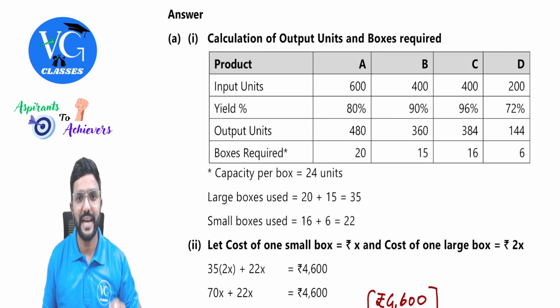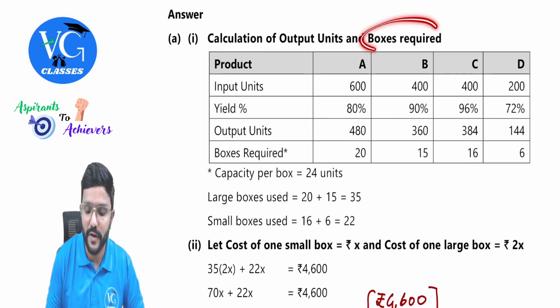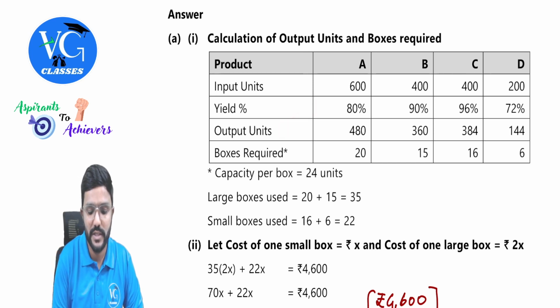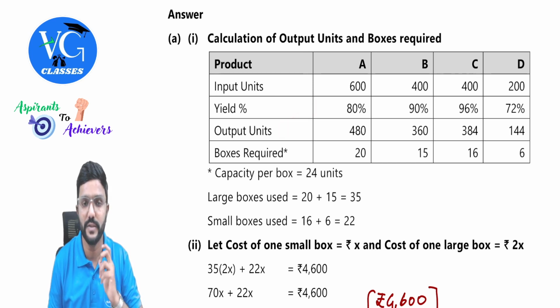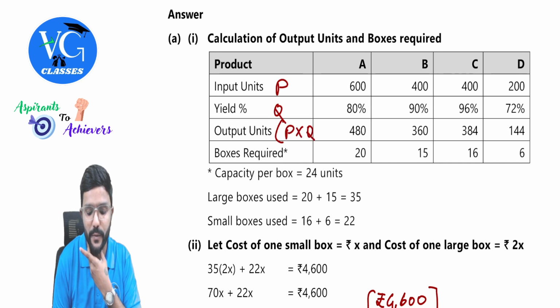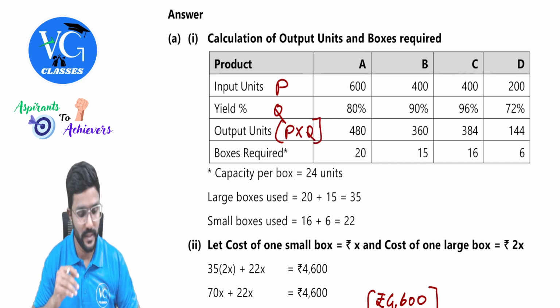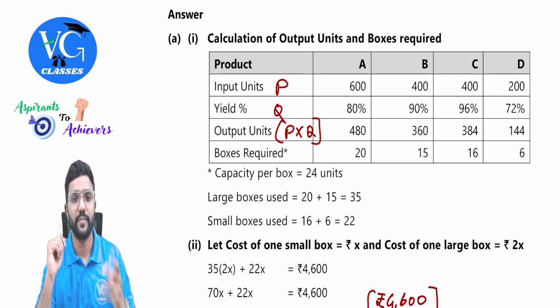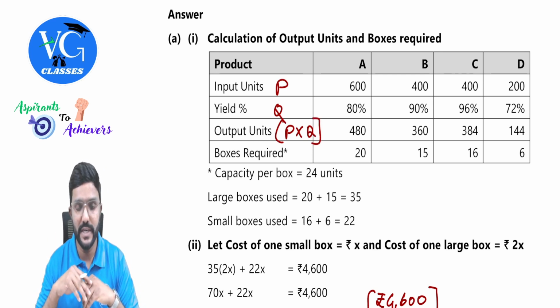Calculation of output units and boxes required. So input in units and yield in percentage is given. If you just multiply both, we will get output, guys. Better you give a notation. We don't use A because the products are already named A, B, C, D. So let me use the letters P, Q. Let me multiply this P into Q. Okay, sir. This is Q. So we got the output in units.